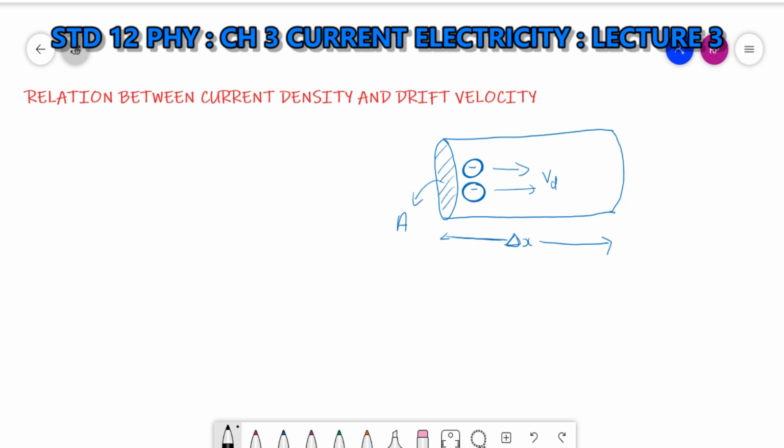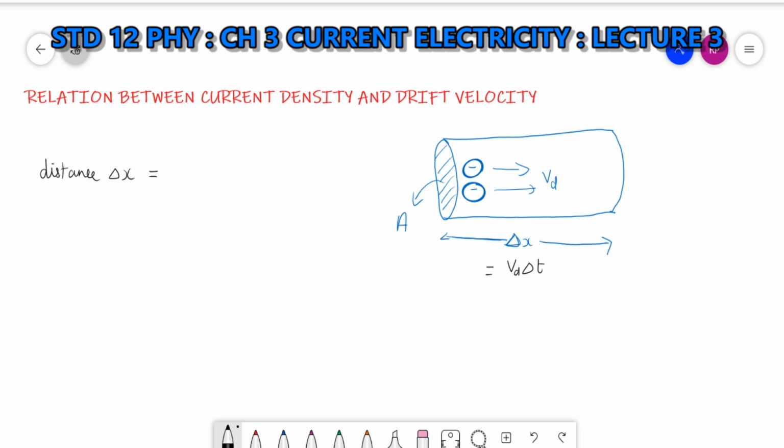Then the distance delta x will be equal to vd delta t.